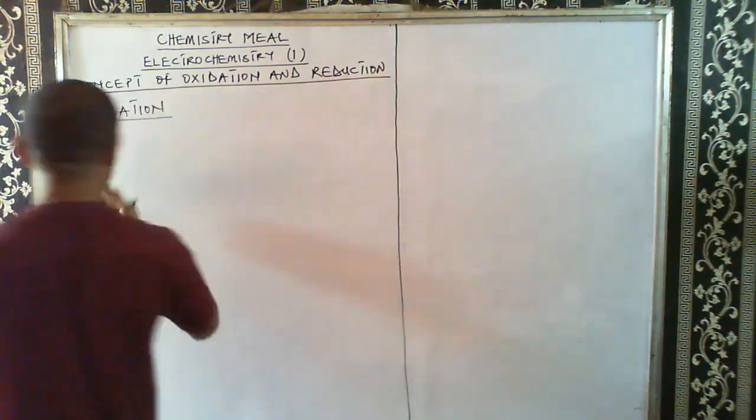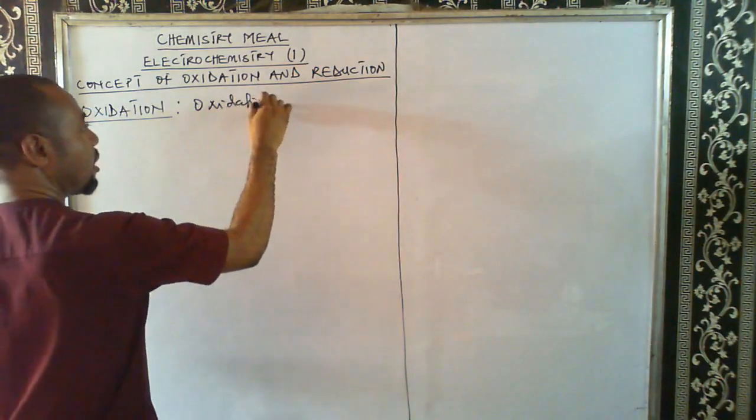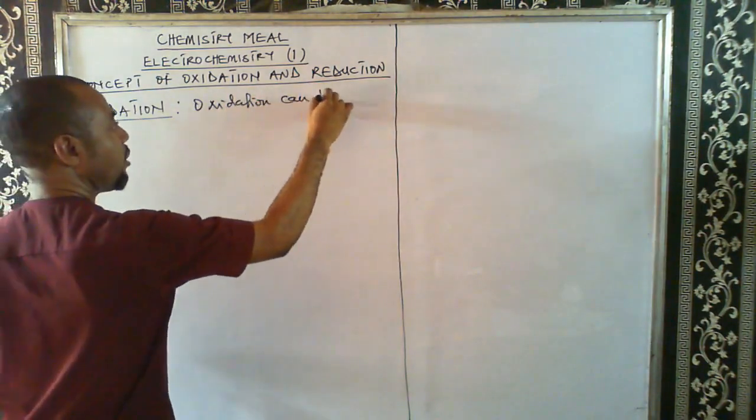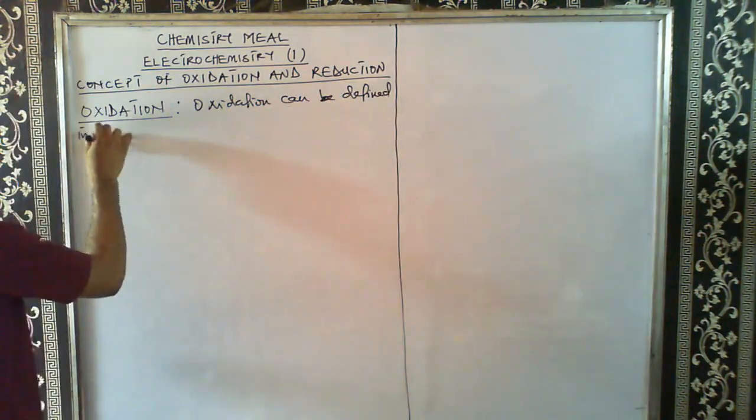So oxidation can be defined in the following ways.